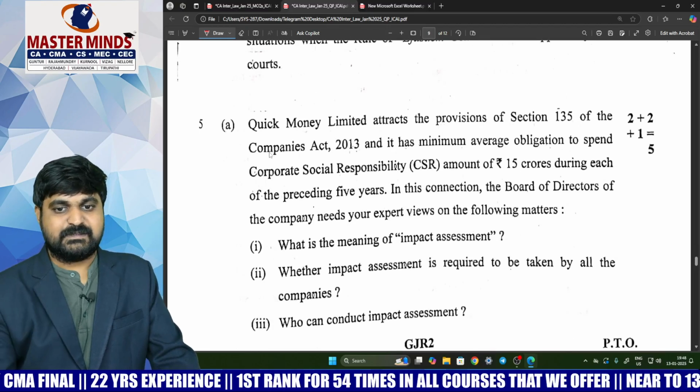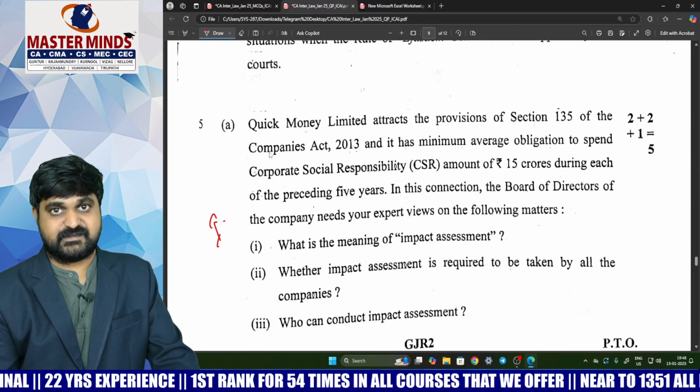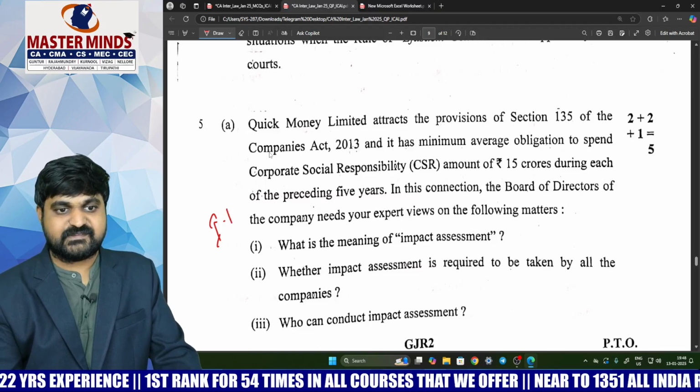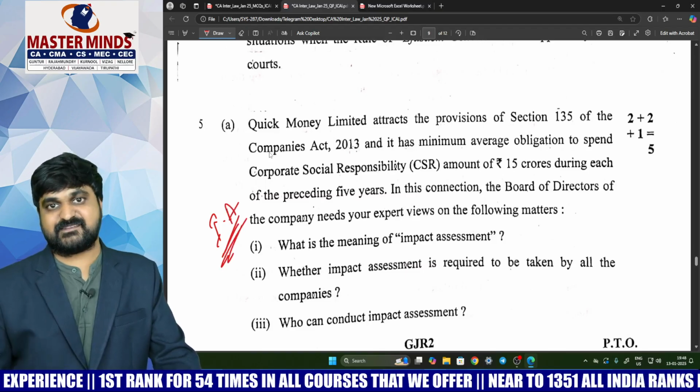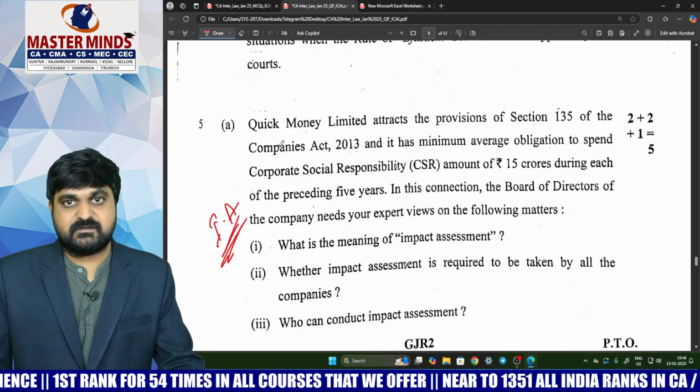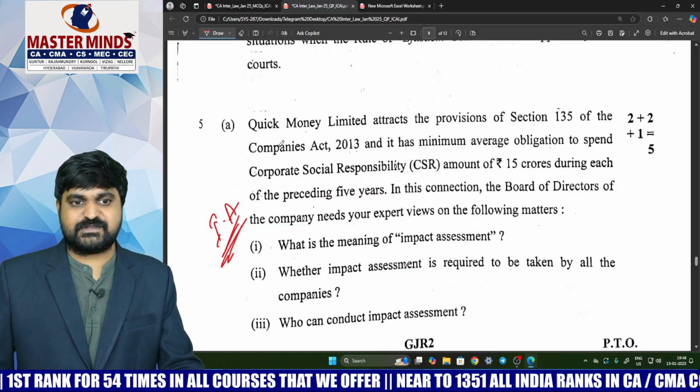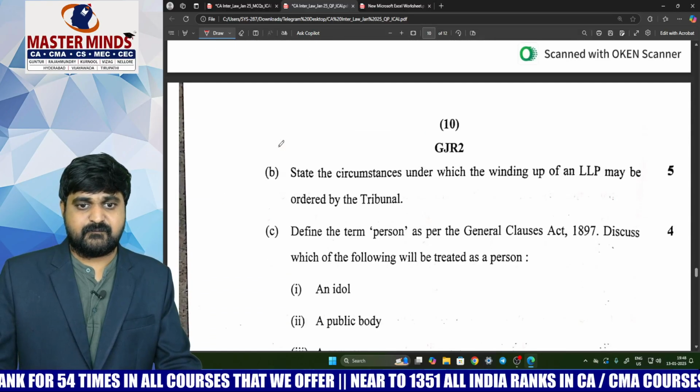Next one. So this is from CSR, that is the accounts of company chapter. In CSR, this is about impact assessment. Generally many people will leave this topic as a choice, so that's why I'm giving it C category here.